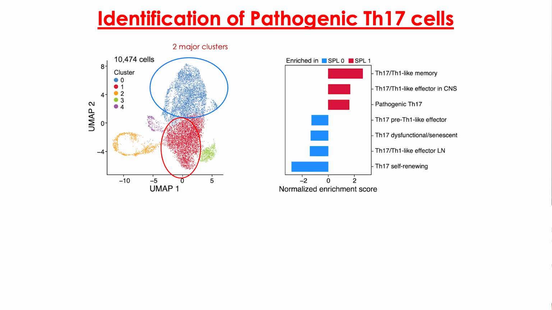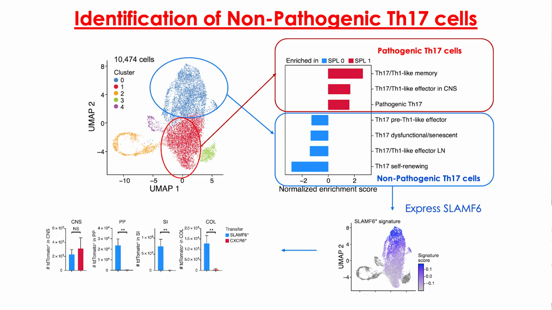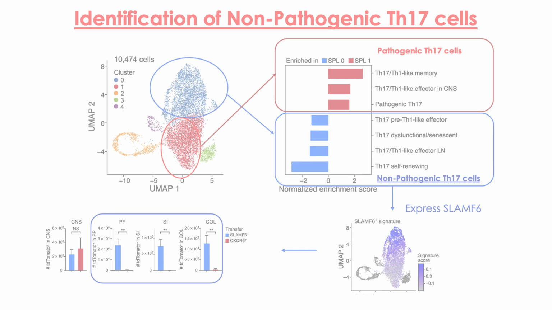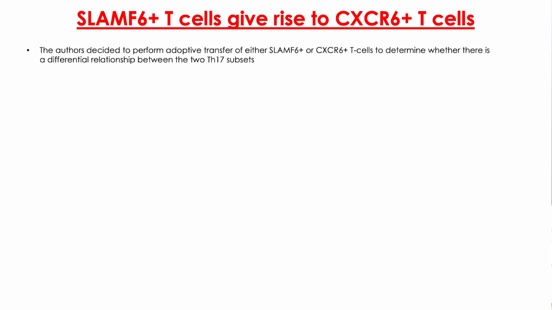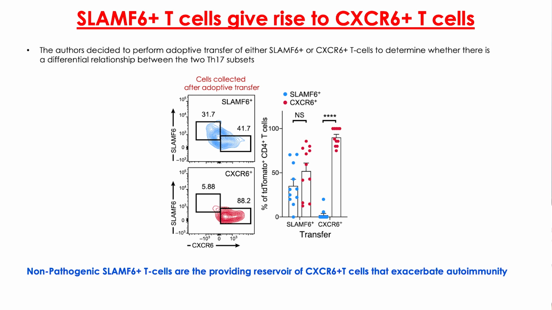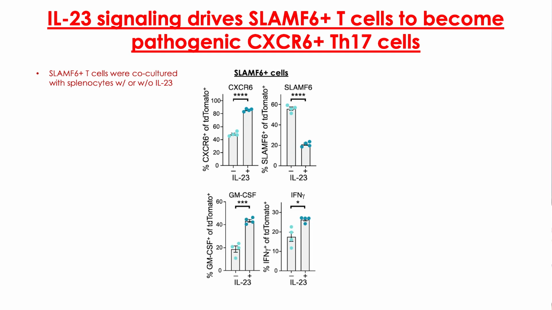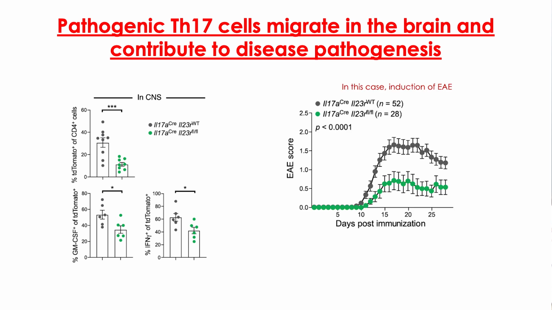But at the same time, there is a very small stream of Th17 cells that are induced, and those cells go to the gut. And these are non-pathogenic, stem-like, homeostatic Th17 cells that you see in the gut. These gut-associated Th17 cells have their own job, but they are also providing reservoirs for future attacks, for the relapses. If you activate them the right way with IL-23, these cells will assume a pathogenic, effector phenotype, and they will land up in the brain and induce disease.